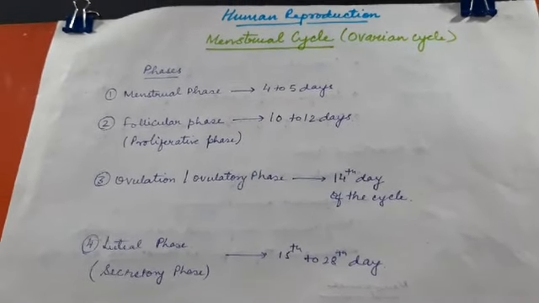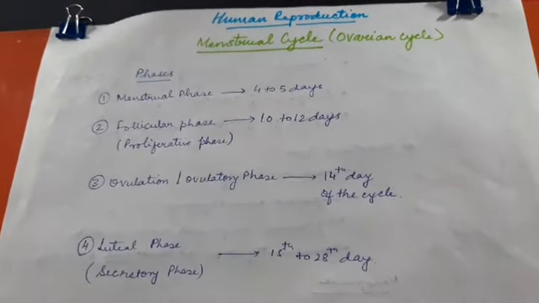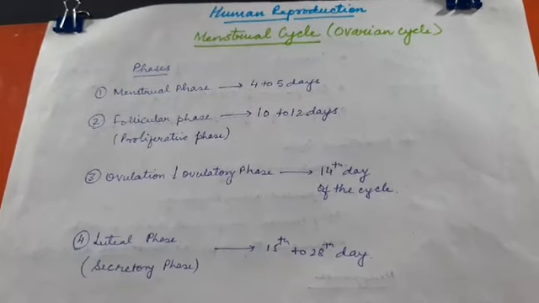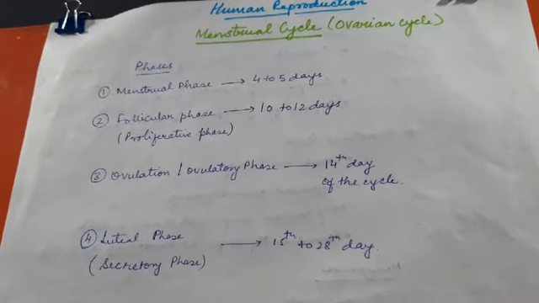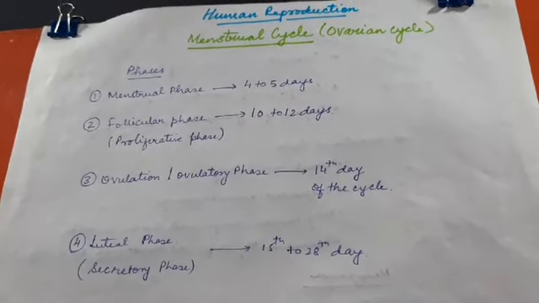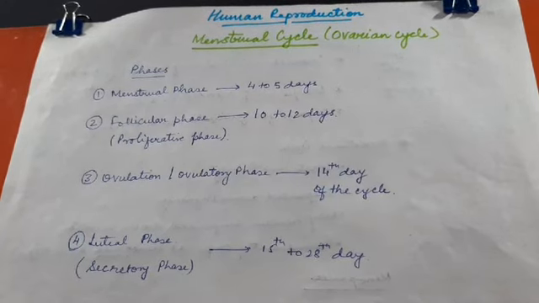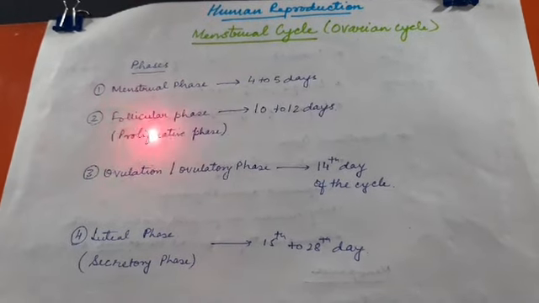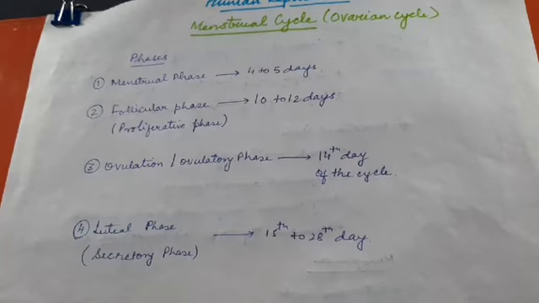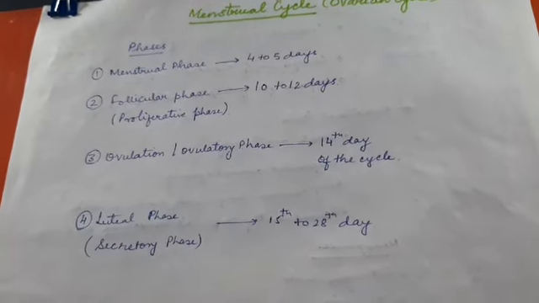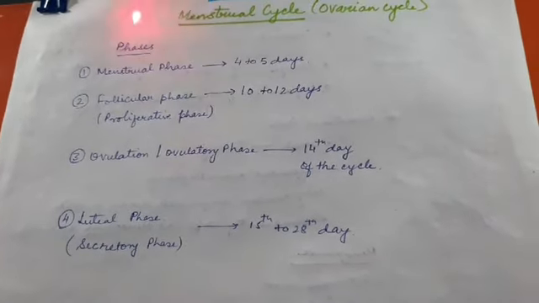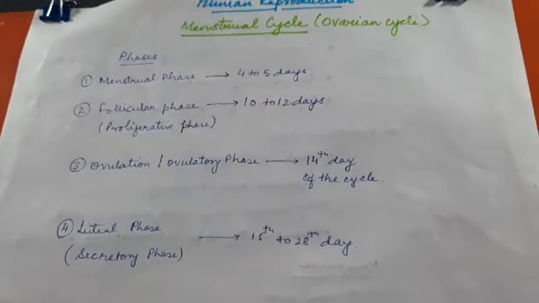So when we will study the cycle in detail, we will see all those changes at different levels simultaneously. Menstrual cycle is divided into 4 phases. We can start with the proliferative phase because that is a repairing phase, but normally we start with the day 1 when the cycle begins.